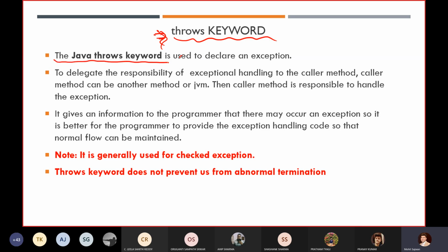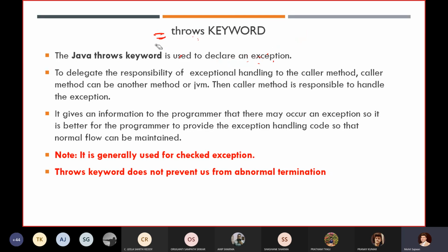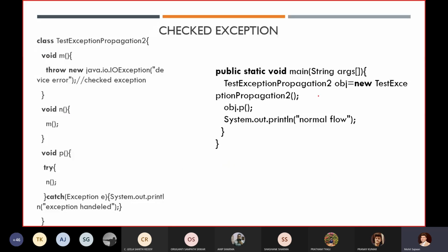The Java throws keyword is used to declare an exception. You already know that. It means that whenever we are declaring some method or some class, only at that moment do we use this keyword known as throws. So what the throws keyword is doing is just declaring an exception. Now, what is the main functionality of this? Right now, let's take this example.